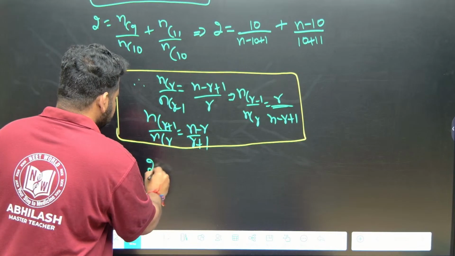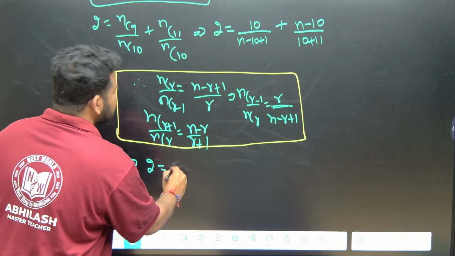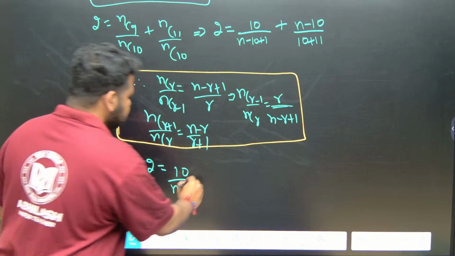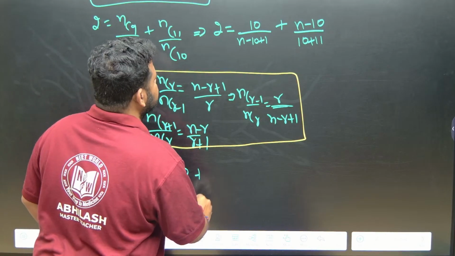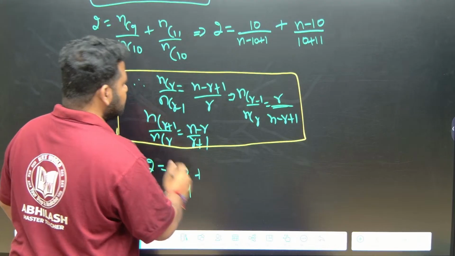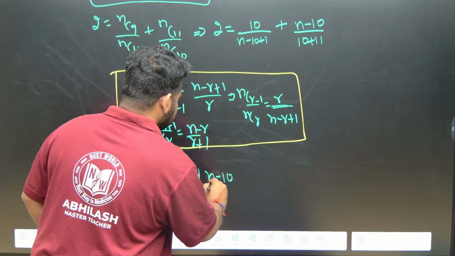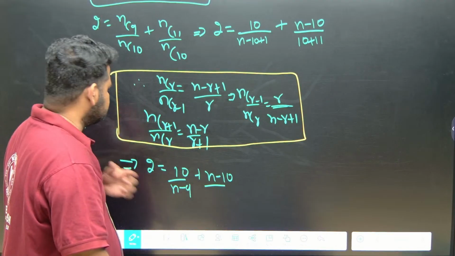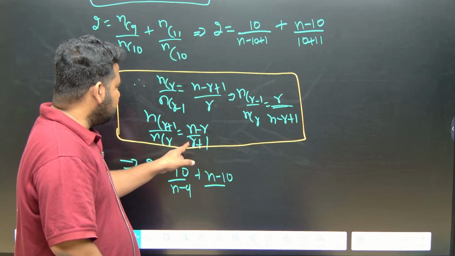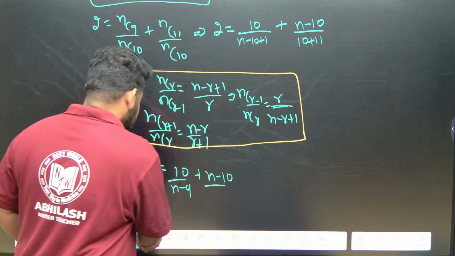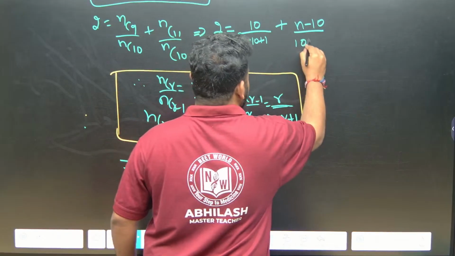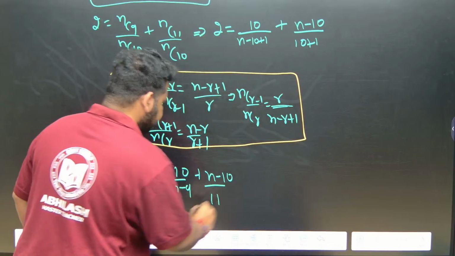So this implies 2 is equal to 10 by N minus 9 plus N minus 10 by, let us check, N minus R by R plus 1. R plus 1 is 10 plus 1, so this will be N minus 10 by 11. This is what we have.